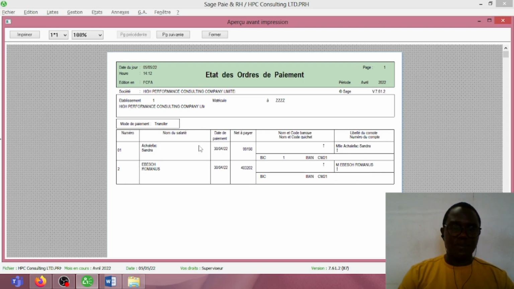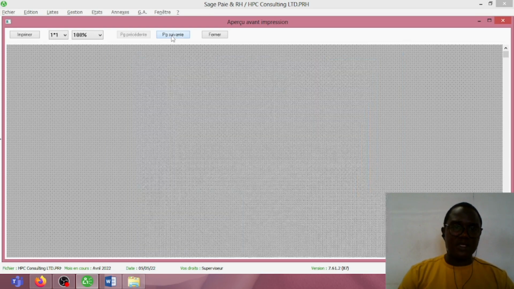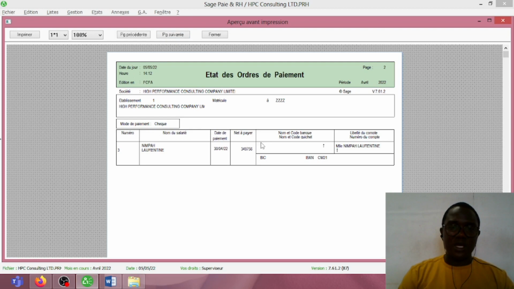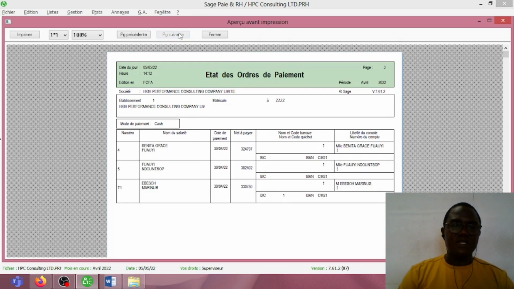So this particular payment order is for those that the company pays through a bank transfer. If I click next here, we will see the payment order for workers that the company pays using a check. If I click here, you will see a payment order for workers that the company pays in the cash office, that is by cash.